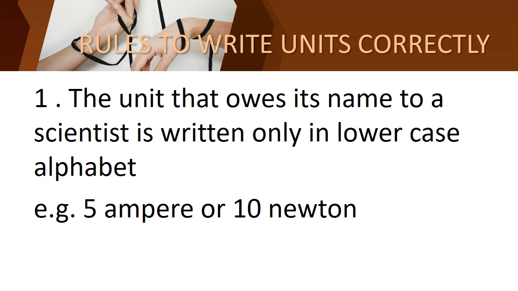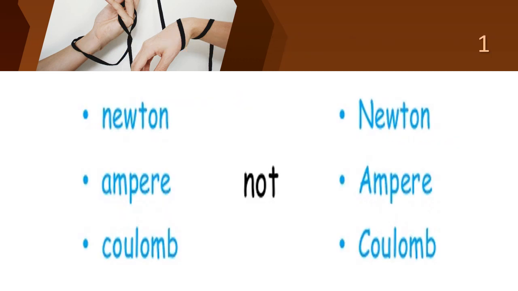So they had given an example. What is the example? 5 ampere. The first letter is a lowercase alphabet, a small letter. Is it, children? And for 10 Newton, N is the small letter. So we are saying that the unit that owes its name to a scientist is written only in lowercase alphabet. Did you all understand? These are all the examples. You should start with a small letter.